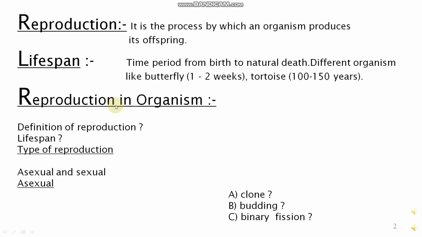Now there is reproduction in organism. Definition of reproduction, lifespan. Here I am giving you a question mark. It means you have to make notes here with the help of these headings from your NCERT books, from internet or any source. Now I want to tell you there are two types of reproduction: asexual and sexual reproduction.